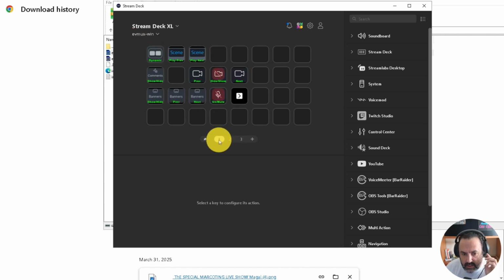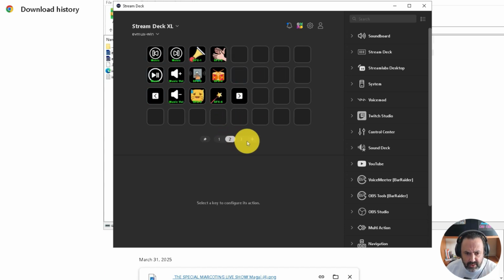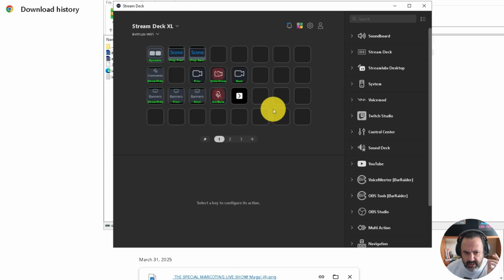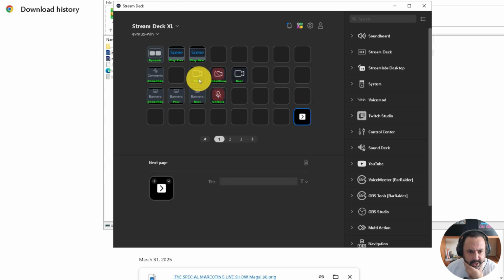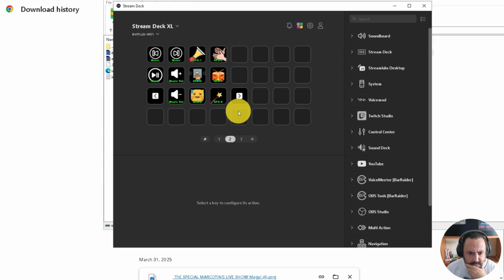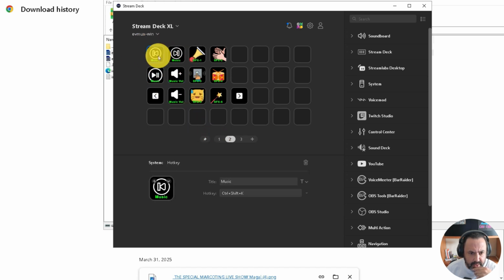But the thing is, this is for the 15 key Stream Deck. I have the XL, which has 32 keys, and I want to make this a little bit more customized. So first thing, I'm going to drag and drop this key here. I can move this to the other.